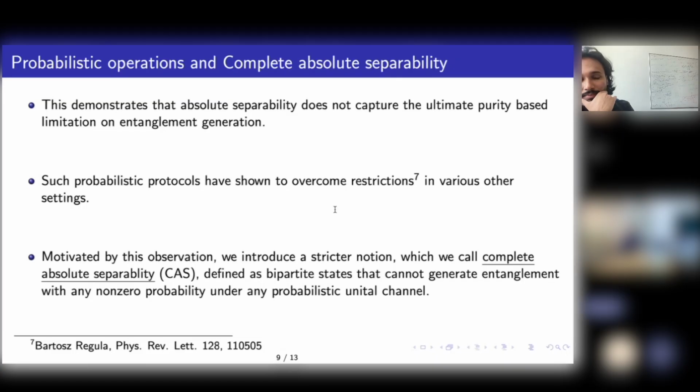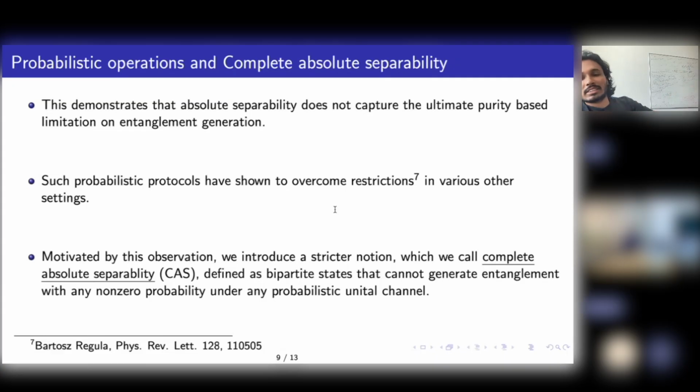So, Barun, one quick intuitive question. What is the relation of this completely absolutely separable set, and if you try to define completely absolutely PPT? I will come there at the end. This is a good question. I will come there.